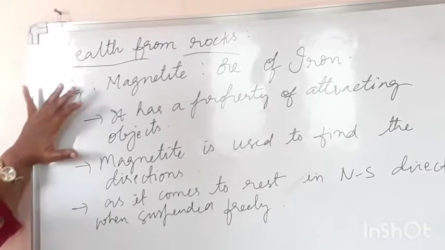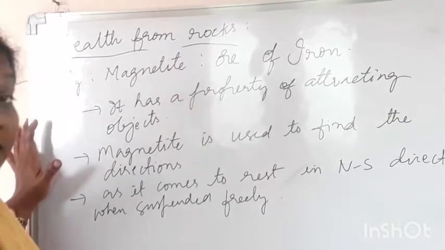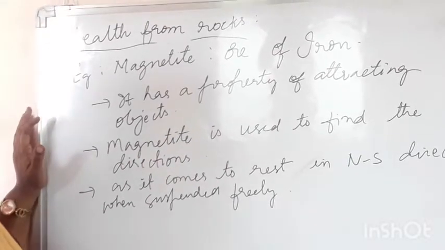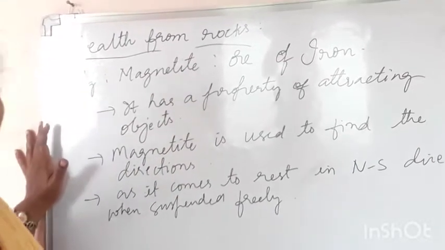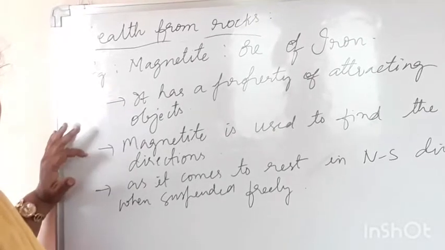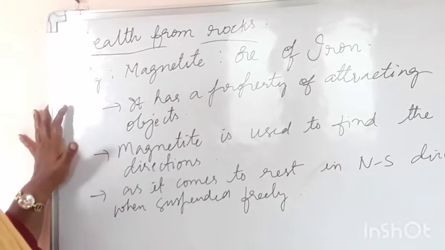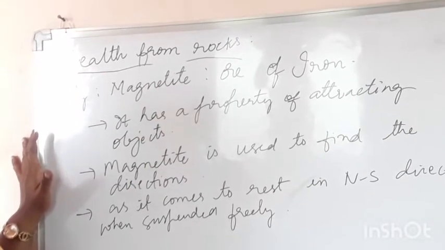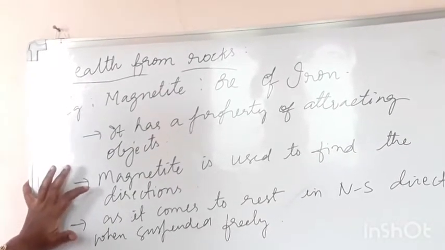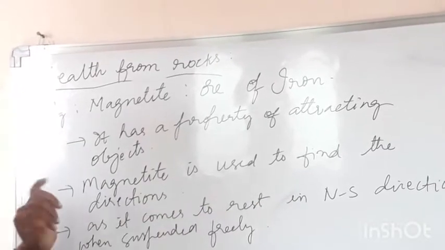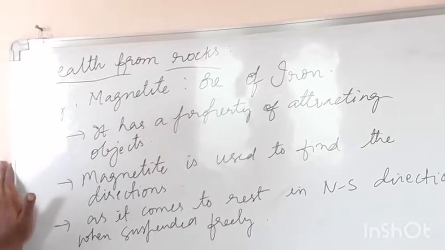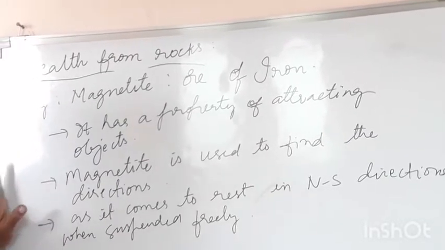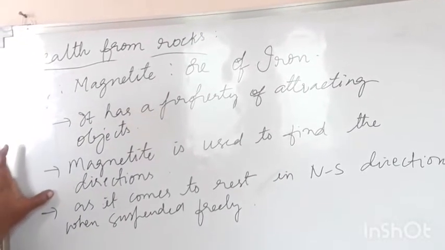Okay, children. So what are the properties of this magnetite ore? It has the property of attracting objects. This magnetite ore, or the mineral, has the property of attracting objects, simply like magnets. Okay, children. So here the magnetite is used to find the directions. Because of this attraction property of the magnetite, it is used in finding out the directions.